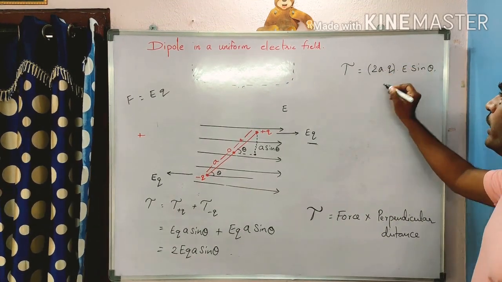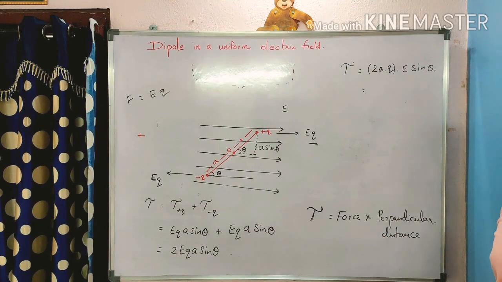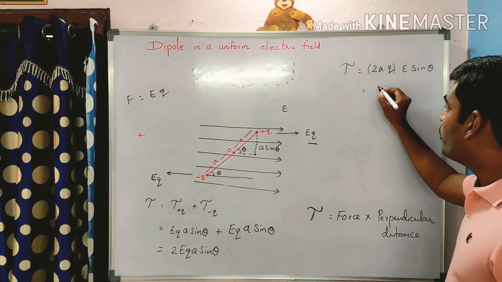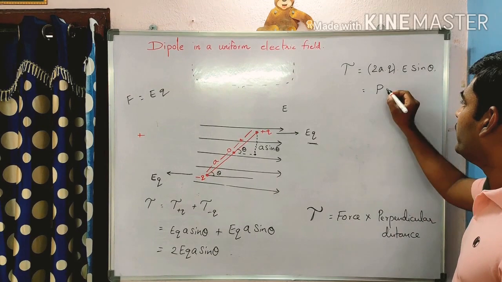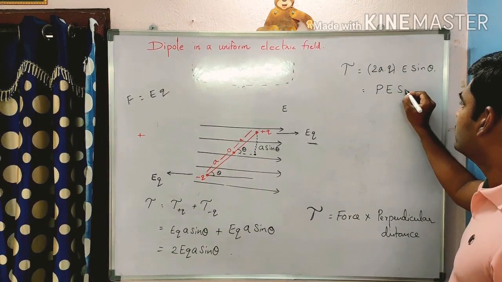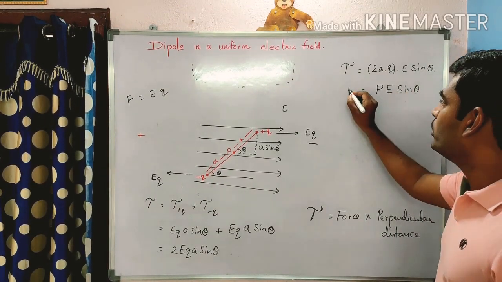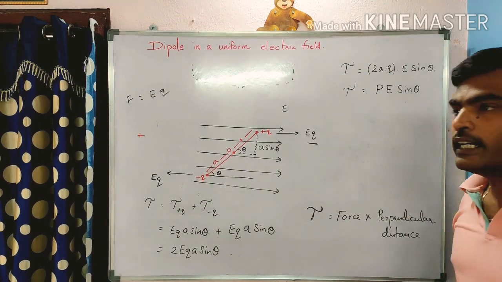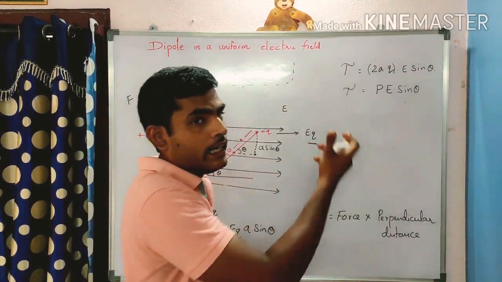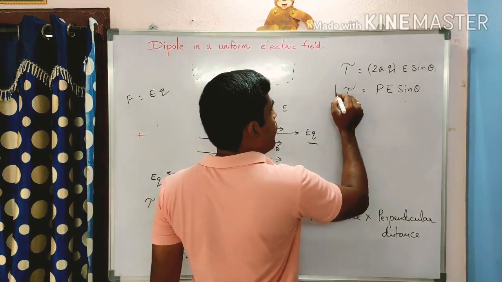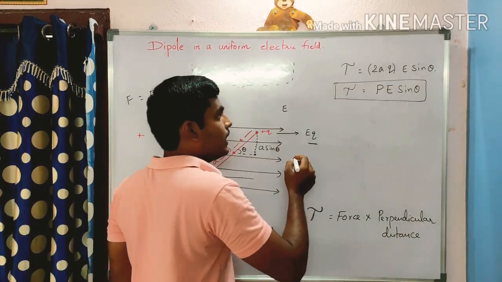What is 2A and Q? Dipole moment. Very good. P E sin theta. Tau is equal to P E sin theta.